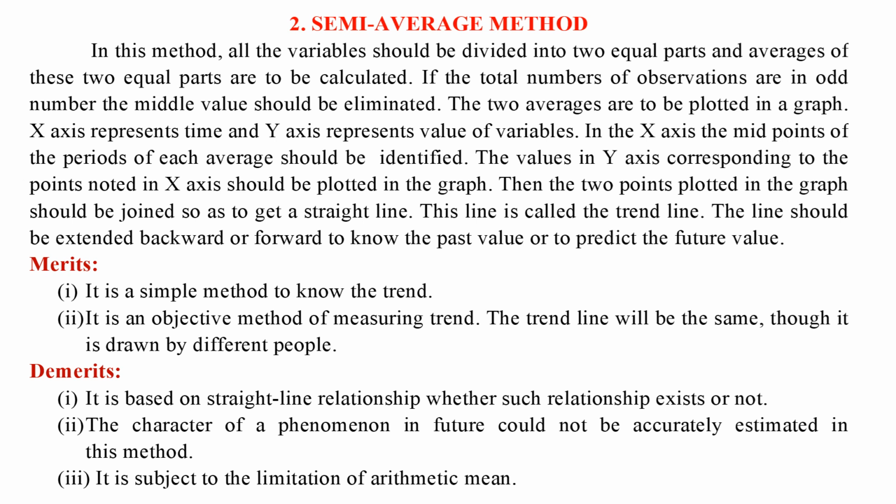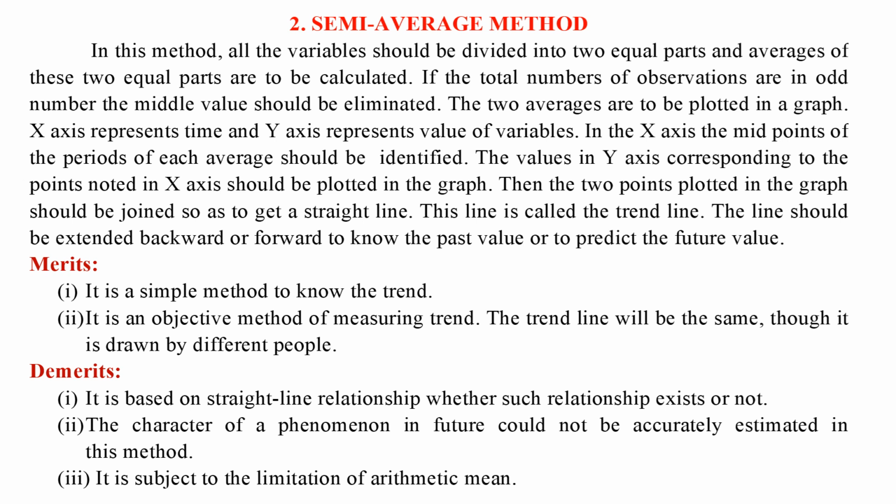Semi-average method. In this method, all the variables should be divided into 2 equal parts and averages of these 2 equal parts are to be calculated. If the total number of observations is an odd number, the middle value should be eliminated. The 2 averages are to be plotted in a graph. X-axis represents time and y-axis represents value of variables. In the x-axis, the midpoints of the periods of each average should be identified.